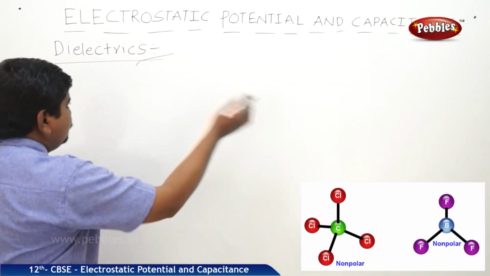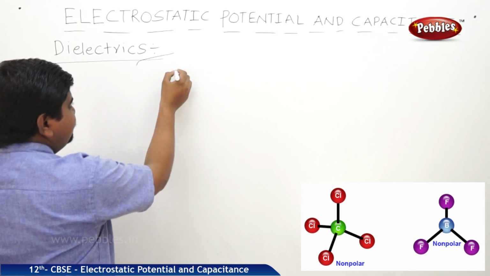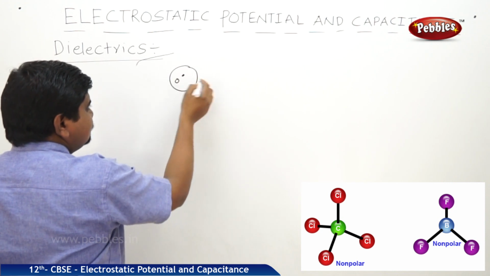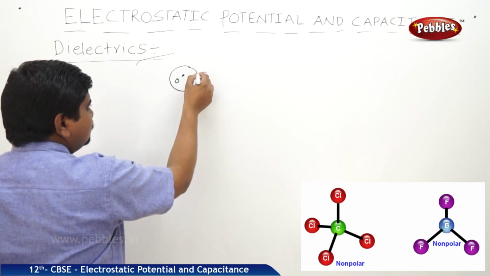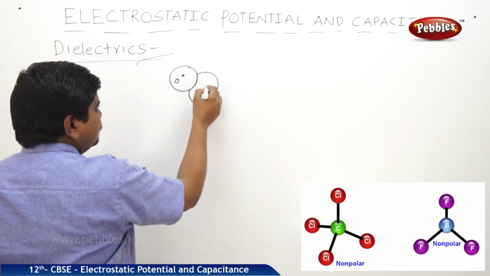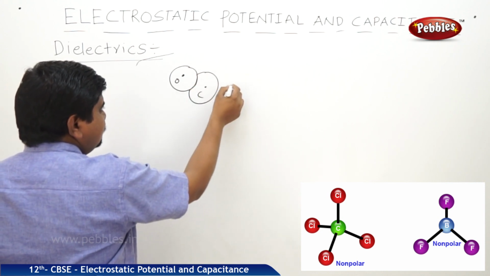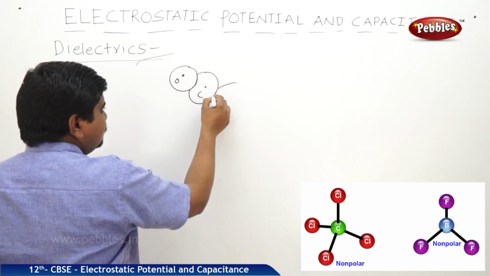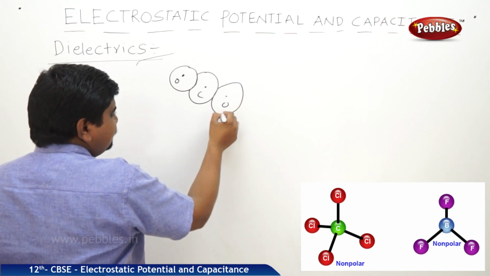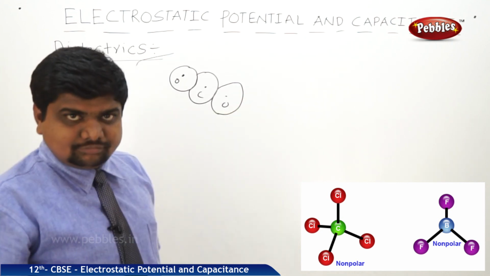Now, what are the examples of non-polar molecules? It will be like this also: oxygen, carbon, again oxygen. It is the molecular structure of CO2, carbon dioxide.